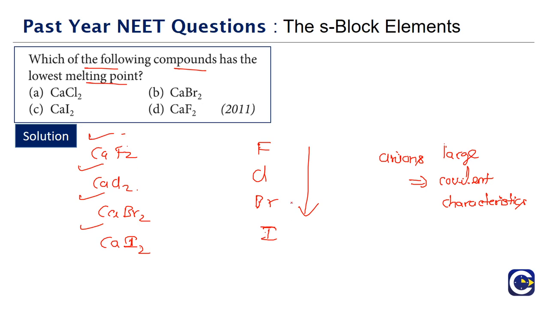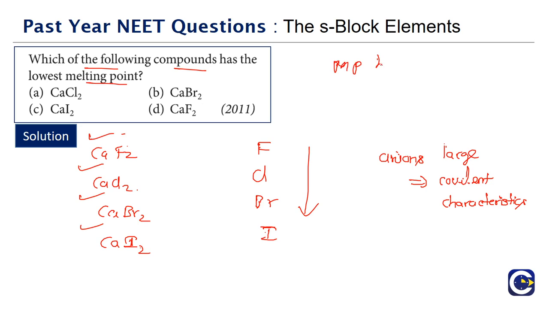What are the rules that we are discussing here? Fajan's rules talk about the nature of the bond, whether it is ionic or covalent. Anion size large means it will be mainly covalent. So as you go down the group, the anion size is increasing, which means covalent characteristics will be increasing.